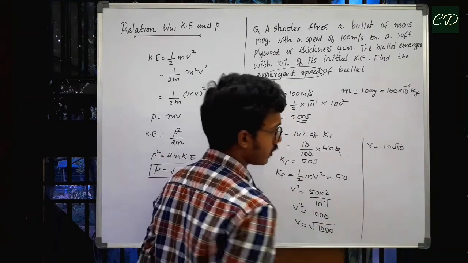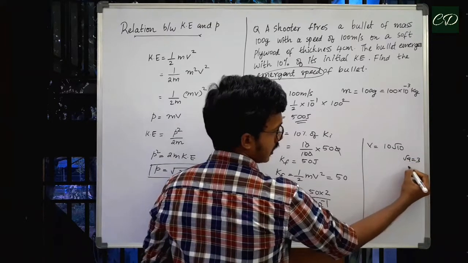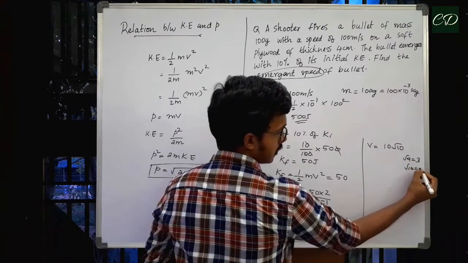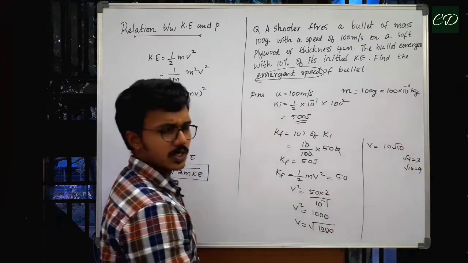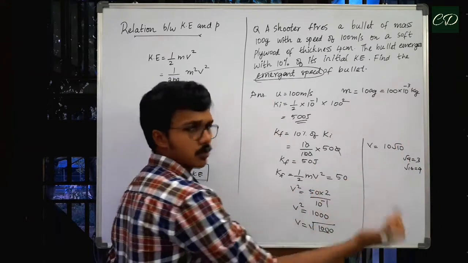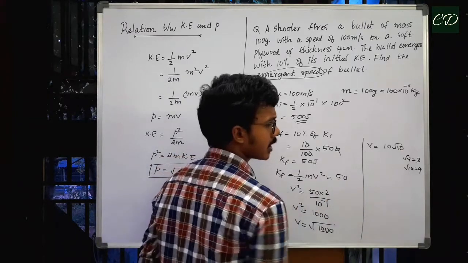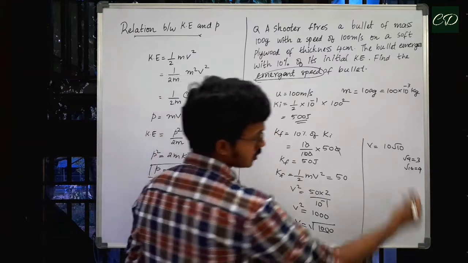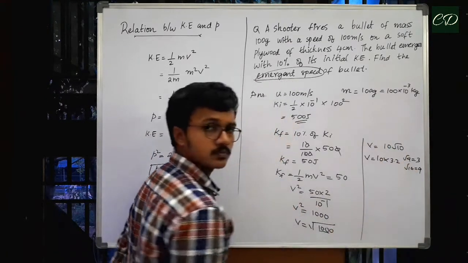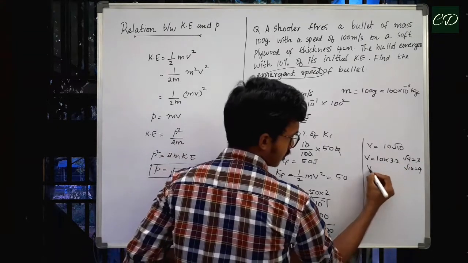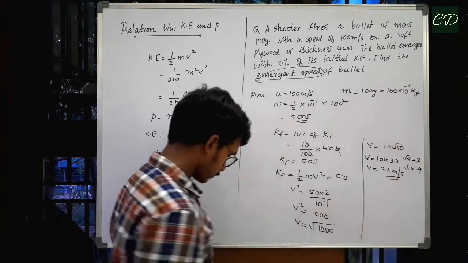So how much is root 10? We have root 9 is equal to 3. Then what about root 16? It will be equal to 4. So root 10 will be somewhere between 3 and 4, like 3.1 or 3.2. Let us take it approximately equal to 3.2. So we'll be getting v is equal to 10 into 3.2. So v will turn out to be equal to 32 meters per second.